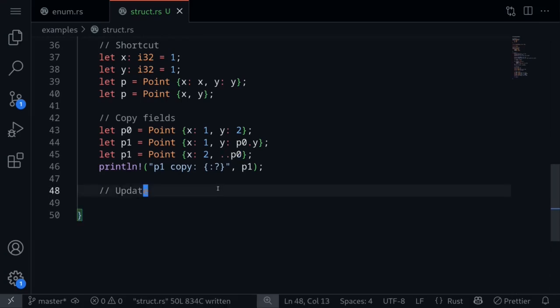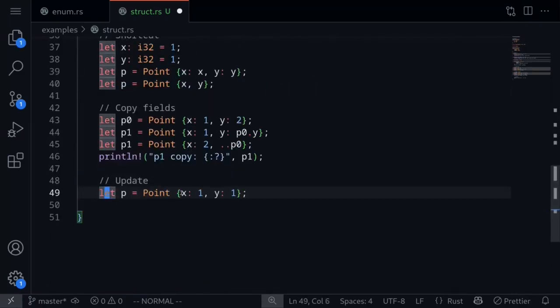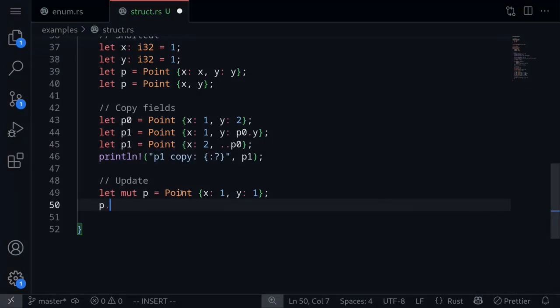And finally, let's look at an example of how to update a field in a struct. To begin with, let's copy this, and then paste it here. We'll initialize a point. To modify this point, we'll need to specify as mut. We already know how to access the field. For example, to access the field x, we do p.x. Now let's increment the value for p.x. We can do this by doing plus equals, for example, 1.